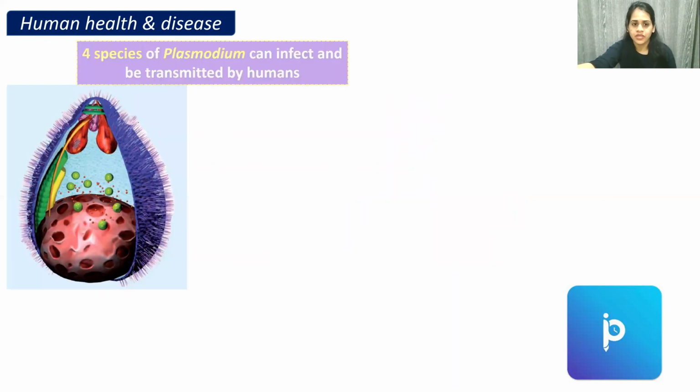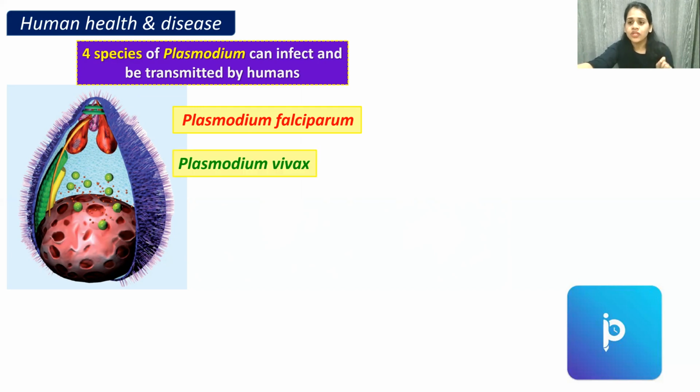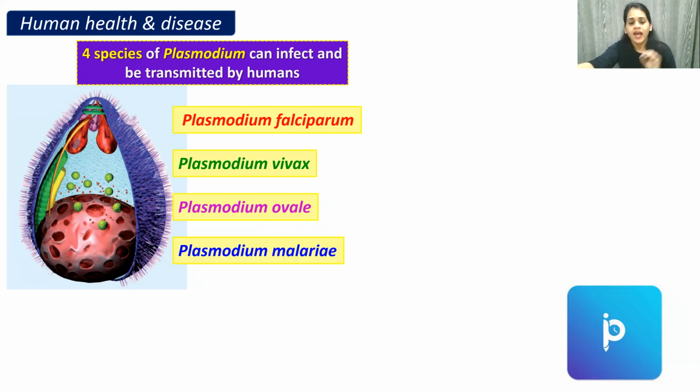Now there are four species of Plasmodium. Plasmodium is the causative agent of malaria, and these are four in number. The first one is called Plasmodium falciparum. The second one is called Plasmodium vivax. The third one is Plasmodium ovale. And the fourth one is called Plasmodium malariae.